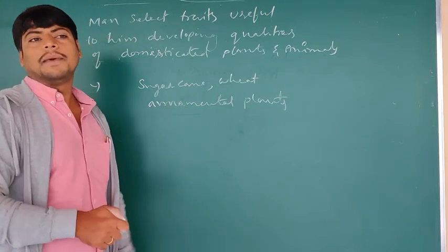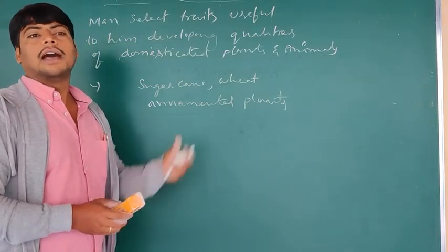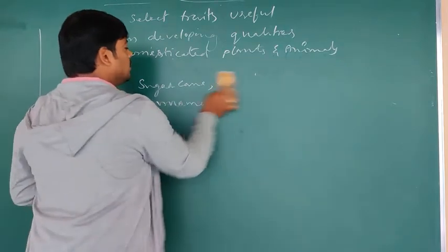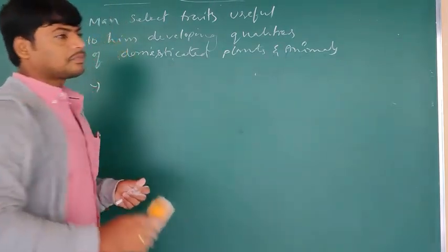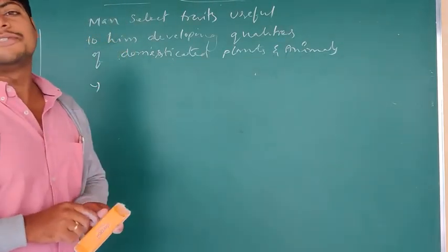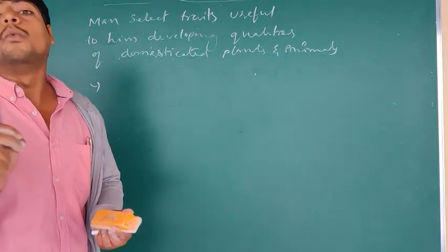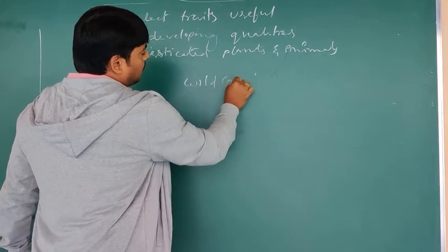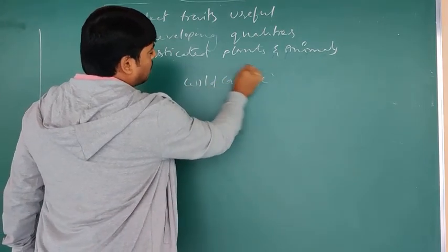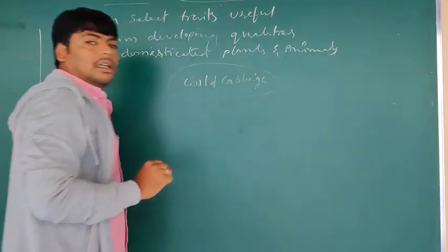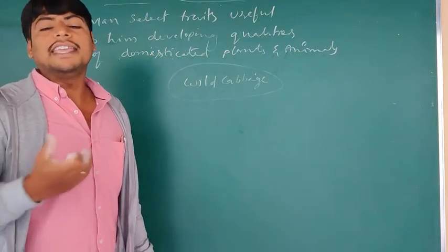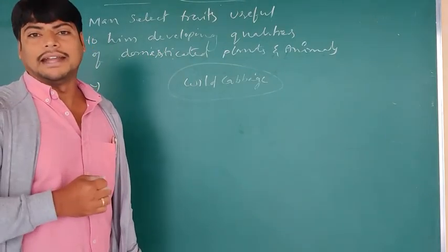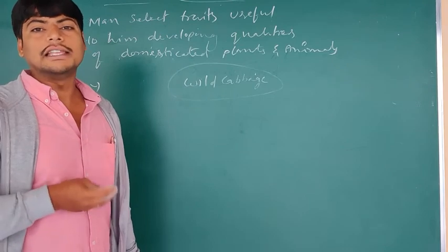One of the best examples of artificial selection by man: generally we have seen that wild cabbage was found earlier. What is that? Wild cabbage. From the wild cabbage, he allowed the development of various kinds of different plants by artificial selection.